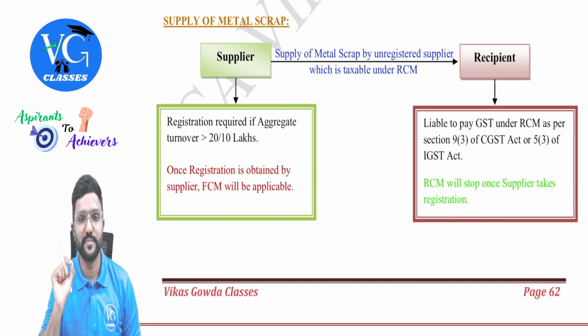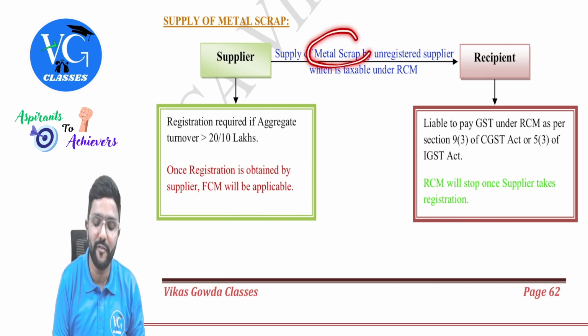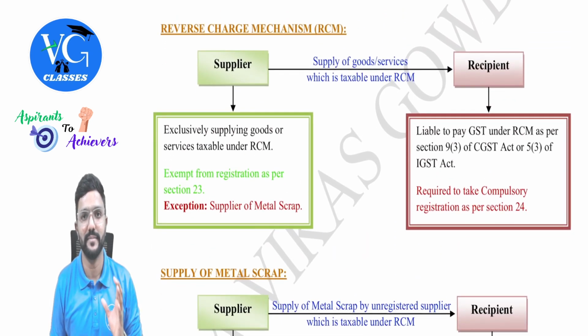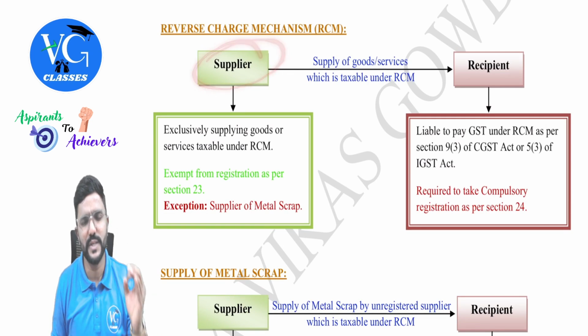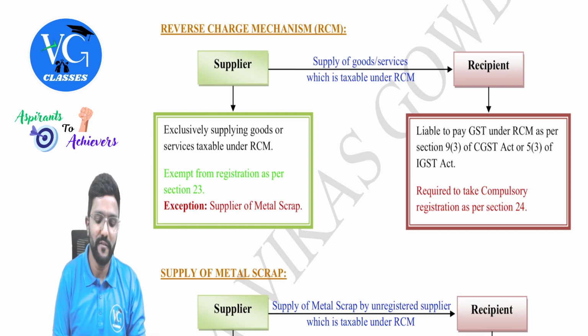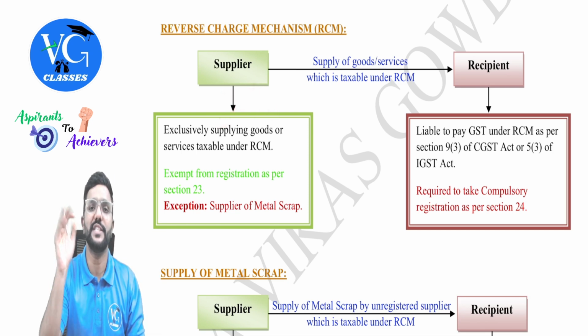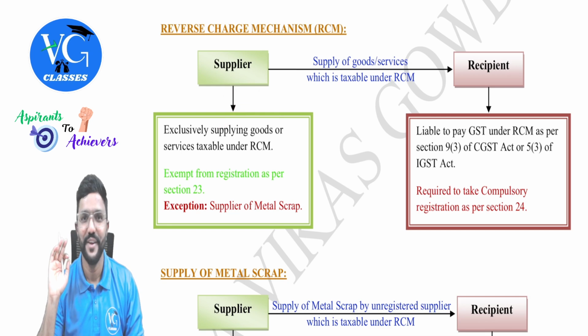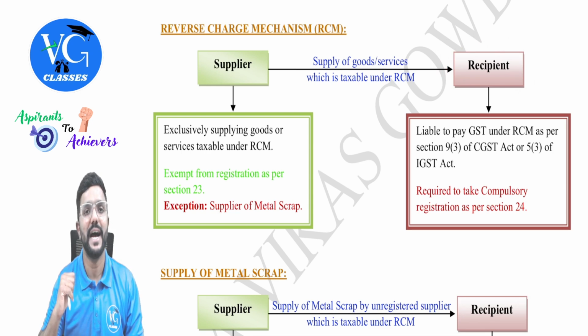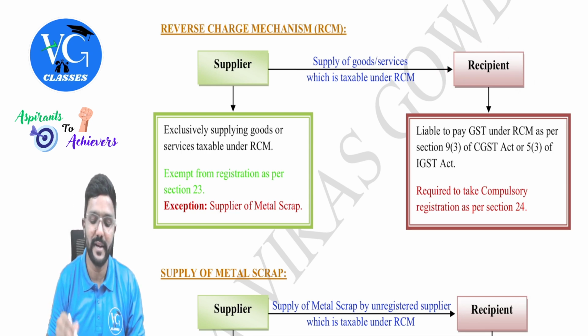And please be careful, this special provision is applicable only for the supplier of metal scrap. Whereas for other goods and services which are taxable under RCM, if the supplier is exclusively supplying only goods or services which are always taxable under RCM, for him there is forever exemption from registration, forever. We don't even check their aggregate turnover. Is that clear? Whereas for the recipient, it is mandatory registration. They have to take registration and pay GST under RCM, guys. This is for other than metal scrap.